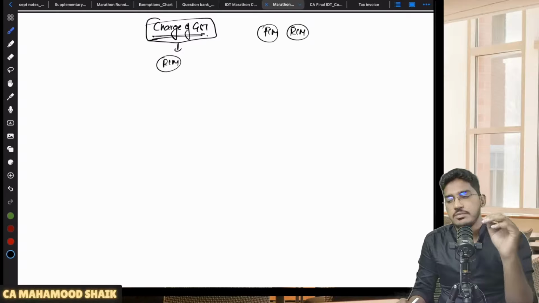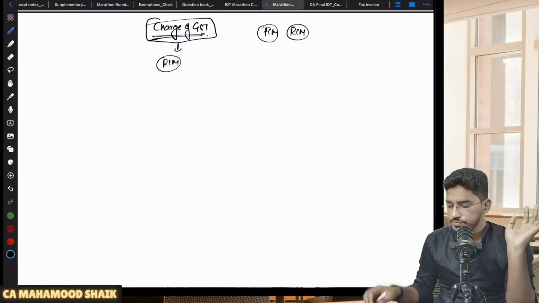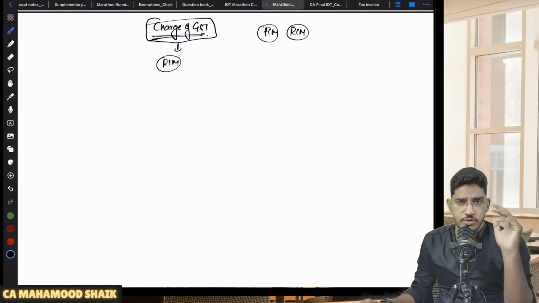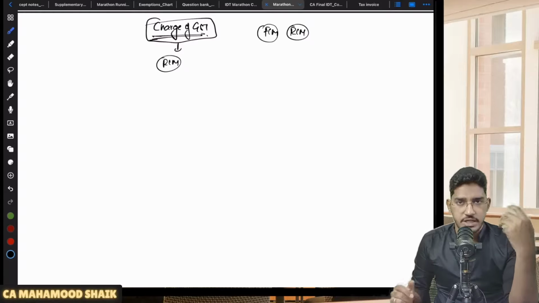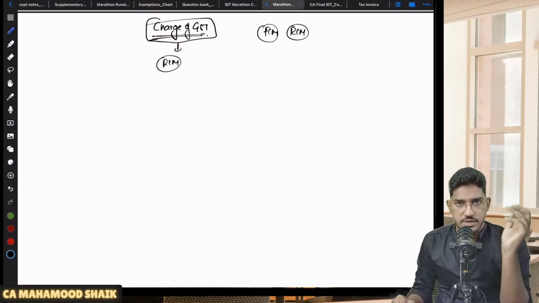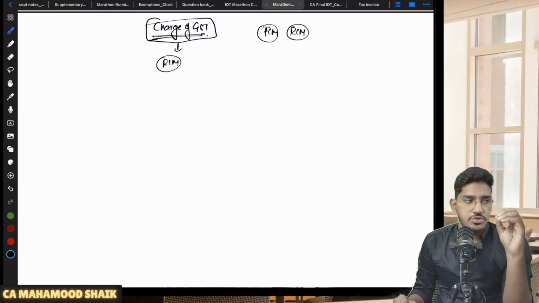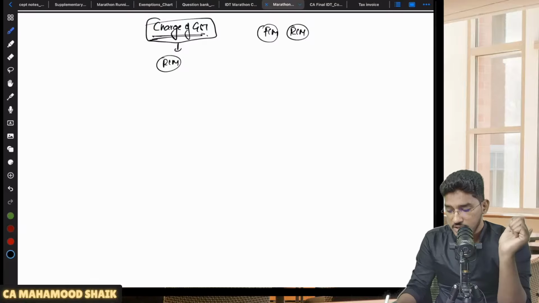So RCM will not become applicable on each and every product or on each and every service, and even the choice has not been given to either the supplier or recipient to decide who will pay the GST to the government. It is not something by mutual agreement. Because of a mutual agreement between the supplier and recipient, they can't decide who will pay the amount of GST. So the government has released a notification. In that notification, they have notified certain goods or services on which RCM will become applicable. And whenever those goods and services which are notified are getting supplied, their recipient is only required to discharge the amount of GST. So let us see what are those cases.